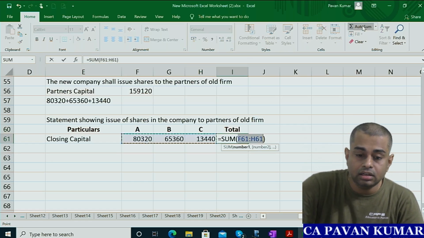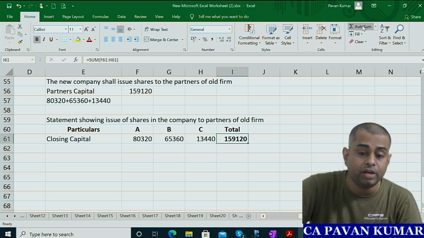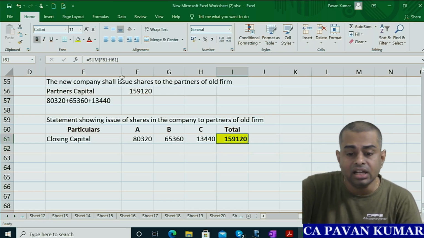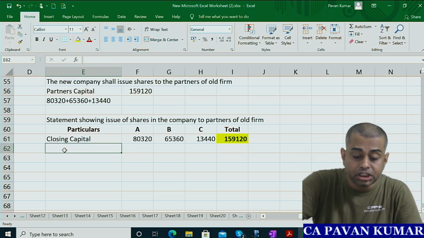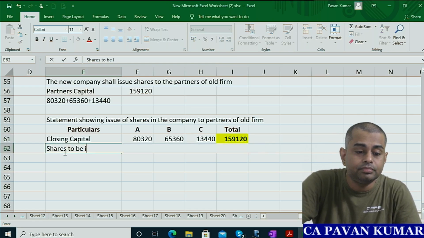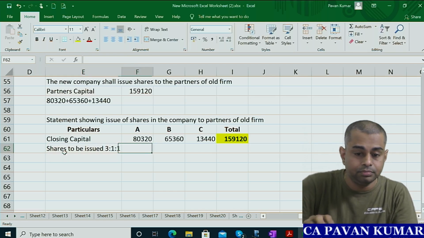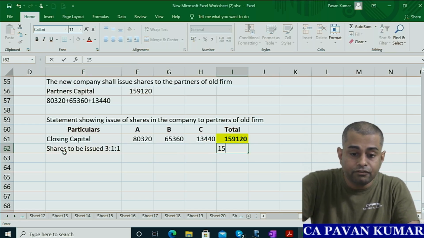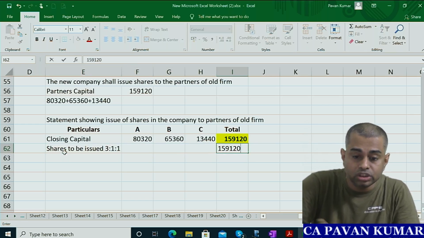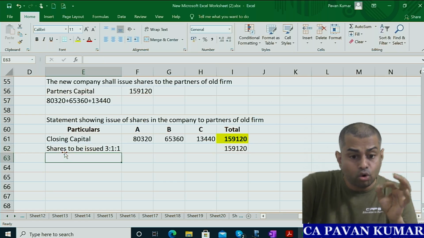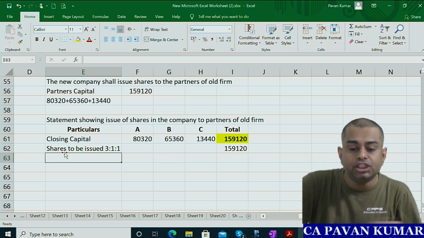Total, add these three. This is the total capital of the partners, this is the share capital. So shares issued in 3:1:1. So the total is 159,120. This is the total share capital to be issued in 3:1:1 ratio.